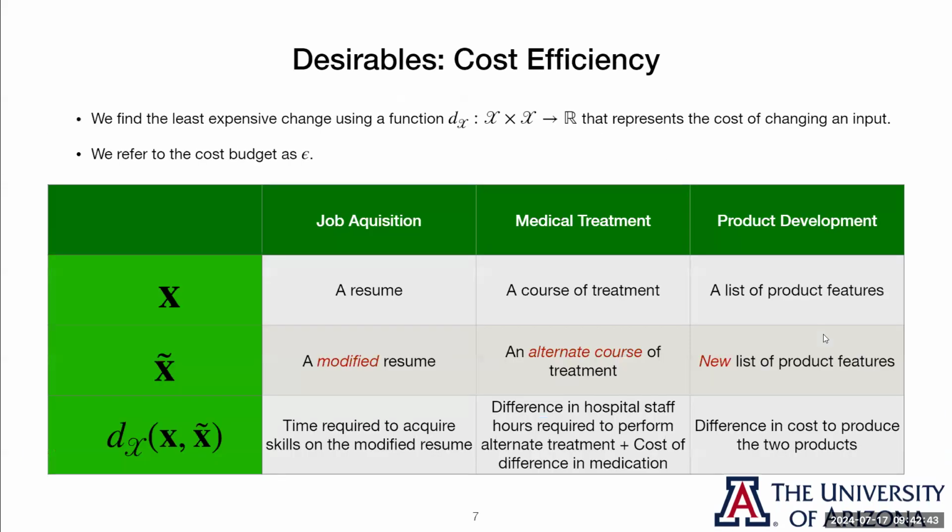Next, we want efficiency. We define this function D sub X, which represents the real-world cost of making a change. We have a few examples here. Let's talk about the one in this middle column, where we're trying to create a better course of medical treatment, and perhaps the thing that we'd want to minimize is the difference in hospital staff hours and the difference in medication costs that come with a new treatment. We wouldn't want to increase those values too much.